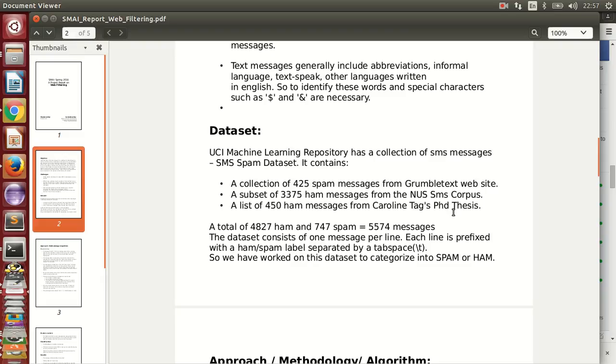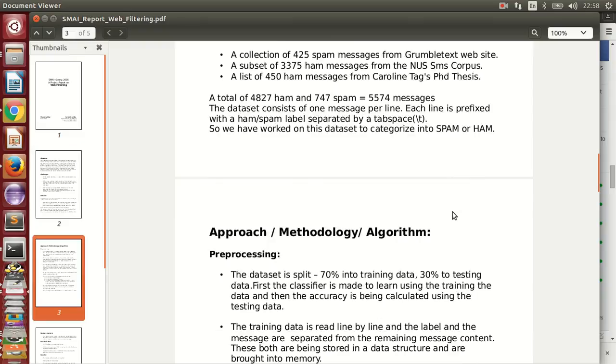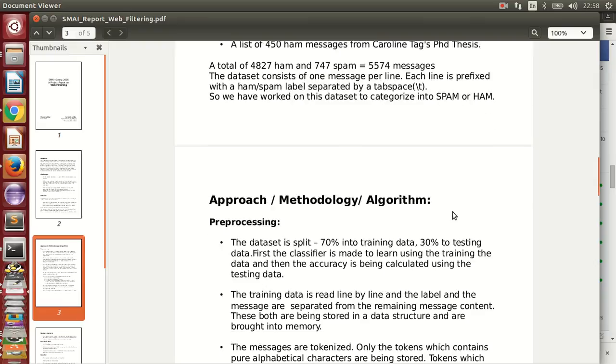Out of them, 4827 were ham messages and 747 were spam messages. The dataset consists of one message per line, that is each line is prefixed with a ham or spam label separated by a tab. And so we have worked on the dataset to categorize it into spam or ham.